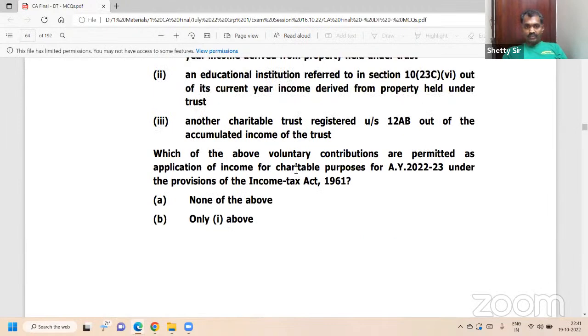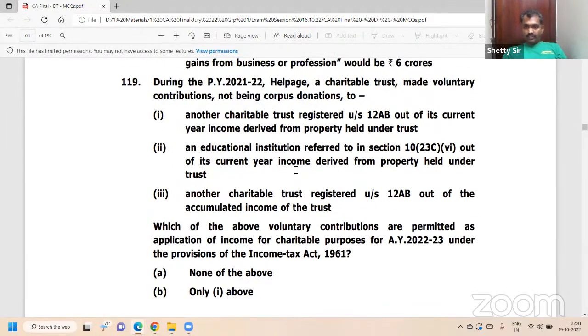What is 1 and 2? 1 says another charitable trust you can give a donation. Are you there? Yes, sir. Next, education. 12AB and 1023C normally go hand in hand. So 1, 2 okay, 3 not okay. Actually, you already discussed this. Accumulated income. 3 not okay since it is accumulated. Anshman, that is your question. 12AB can also be there, but you will not get the accumulated income reduction. We have seen this in MCQ already.